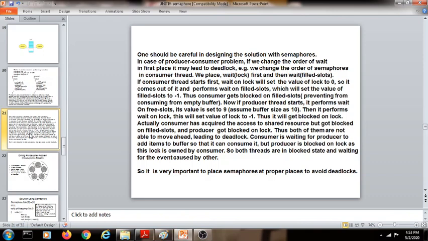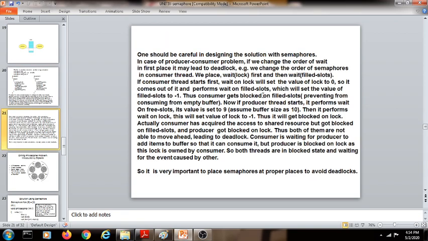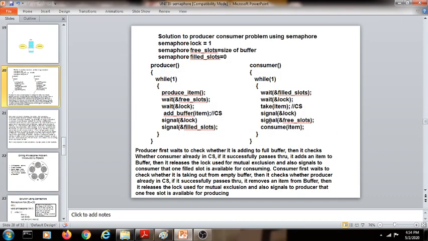Now one should be careful in designing the solution with the semaphore for the typical producer consumer types of problems. So while designing this particular solution, whatever algorithm we have written, if the sequence of functions in that algorithm is changed, then deadlock can happen or some problems can arise. For example, we change the order of semaphore in a consumer thread. See, this is a consumer process or a consumer thread. So if the order of semaphore in this thread is changed, that means instead of waiting for the filled slots first, it will wait for the common buffer whether it is available or not. That means these two statements, their order is changed.